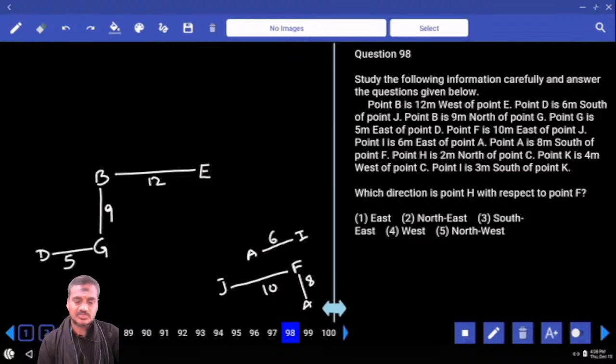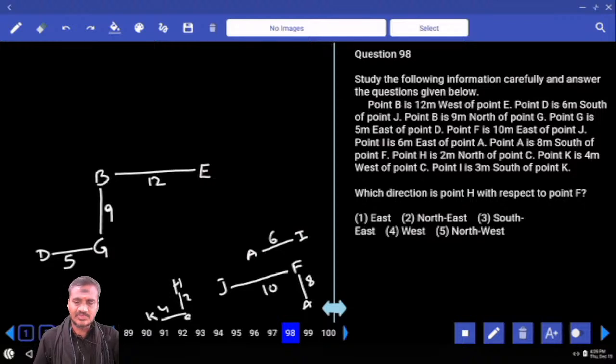H is 2 meters to the north of C. And K is 4 meters to the west of C. Then next one, and I is 3 meters to the south of C. Is there any intersection between these two?